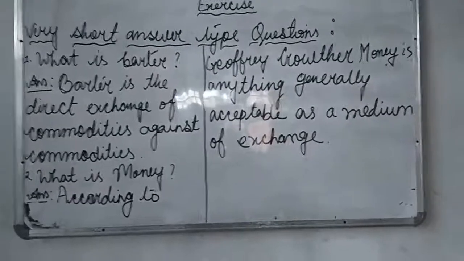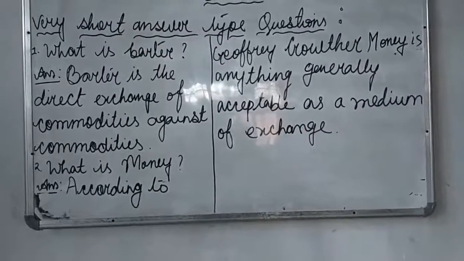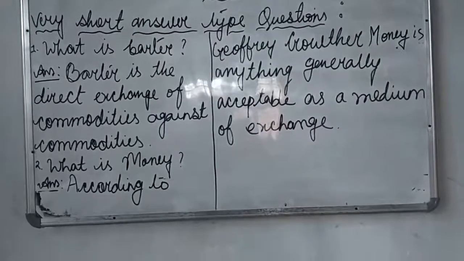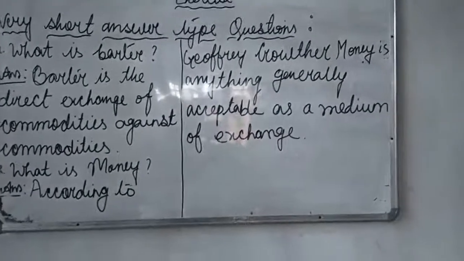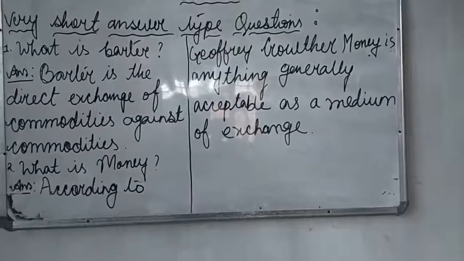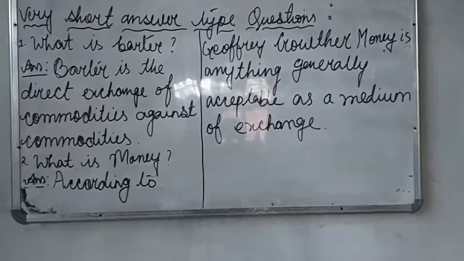Number 1 is, what is barter? Answer is, barter is the direct exchange of commodities against commodities. Number 2 is, what is money? According to Geoffrey Crowther, money is anything generally acceptable as a medium of exchange.